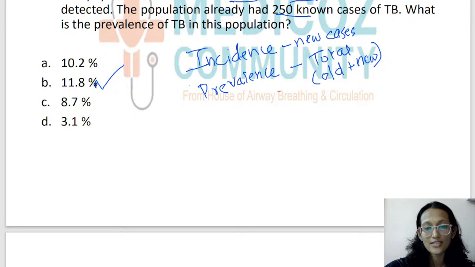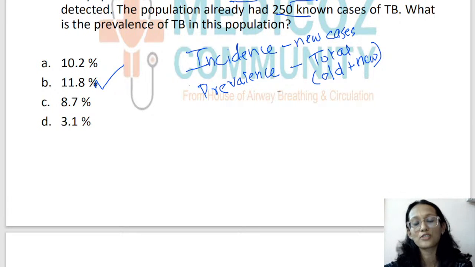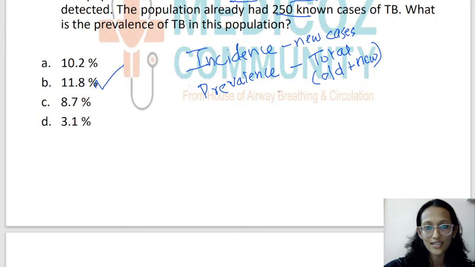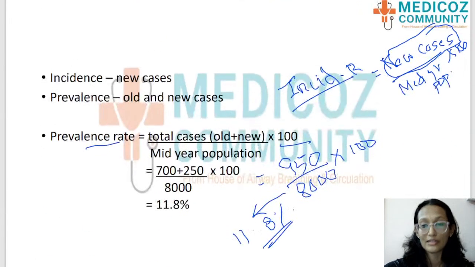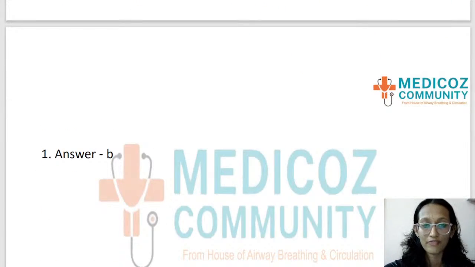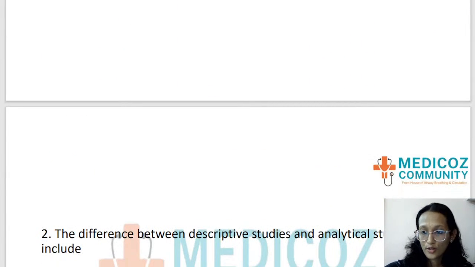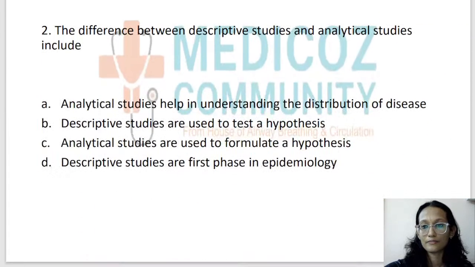The concept of incidence and prevalence is something that you learn in the first to second chapter of the Park textbook. So that is a basic, must-know thing for any student who has studied SPM and wants to clear SPM. So I'm sure you're familiar with the concept and thorough with it now. So with that, we'll move on to the next question.